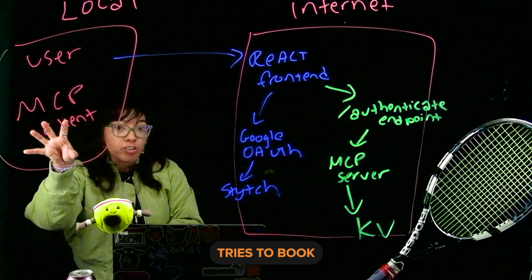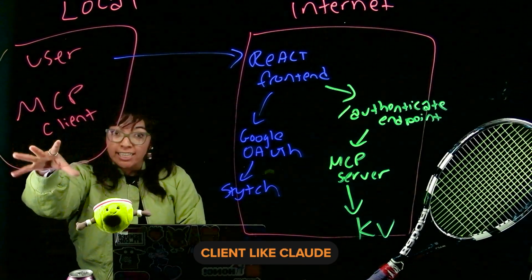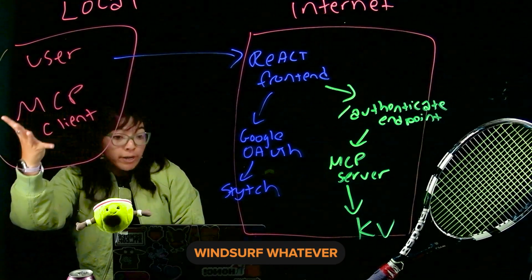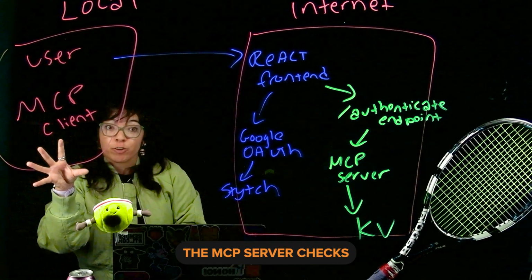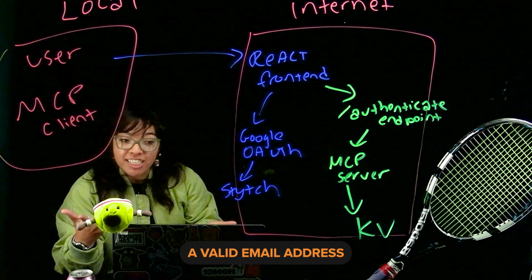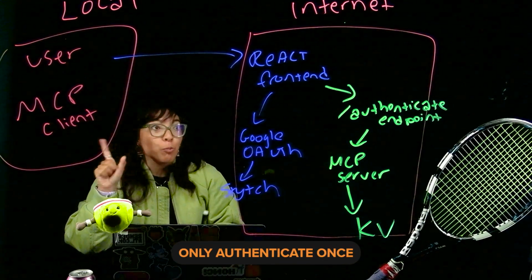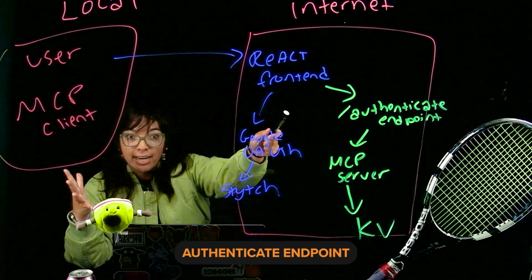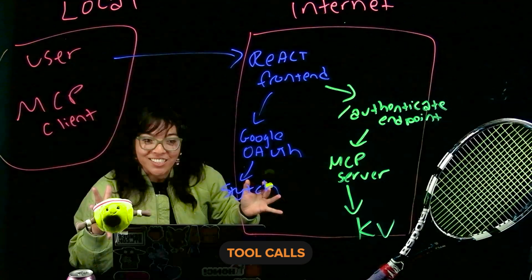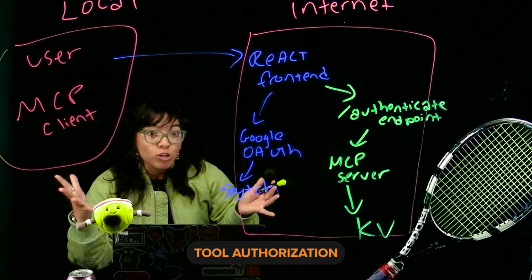Later, when the user tries to book a tennis court in my name or in their name through their MCP client like Claude Desktop, Cursor, Windsurf, whatever, the MCP server checks Cloudflare KV to verify that they have a valid email address before executing the protected tool. This way, users only authenticate once via the web through the Authenticate endpoint, but can make multiple tool calls. KV storage bridges that gap between web authentication and MCP tool authorization.